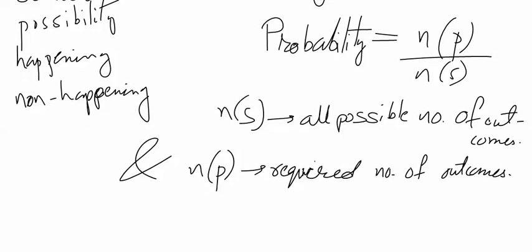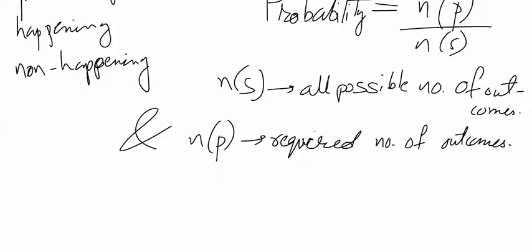So any question on probability will basically be solved by finding the number of all possible outcomes and the number of required outcomes.